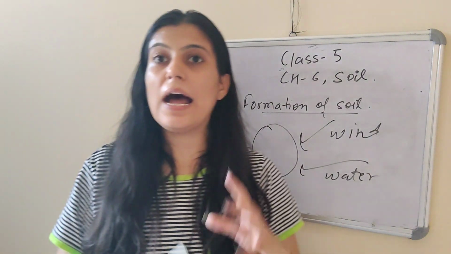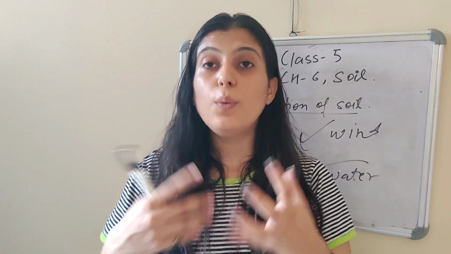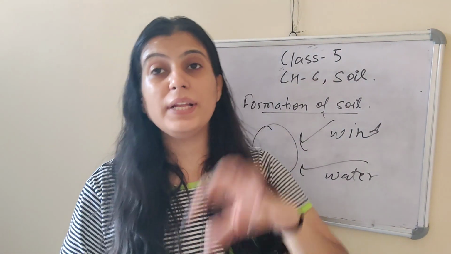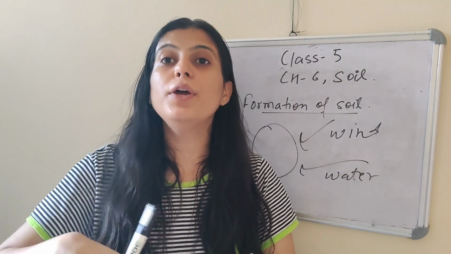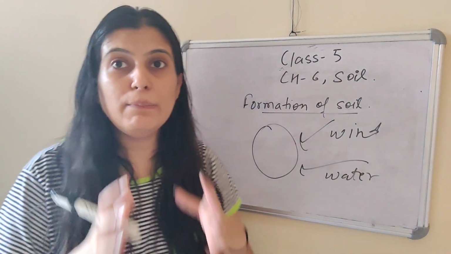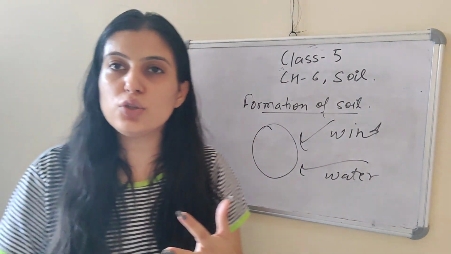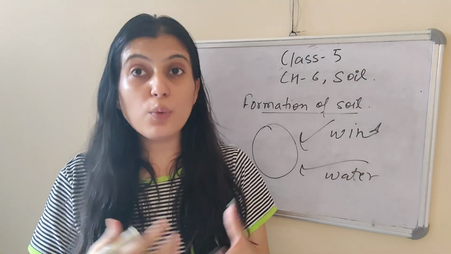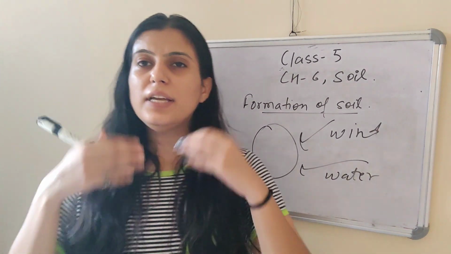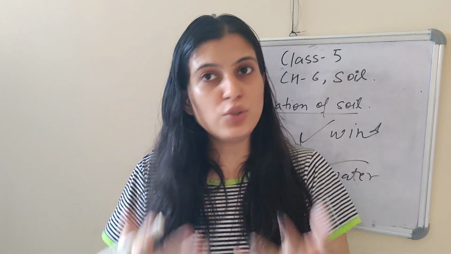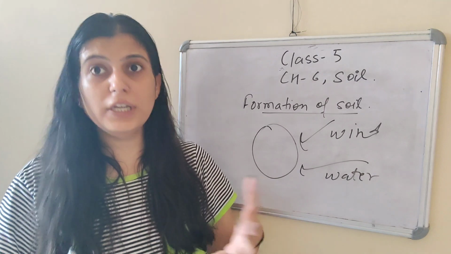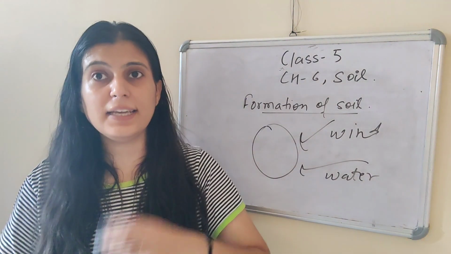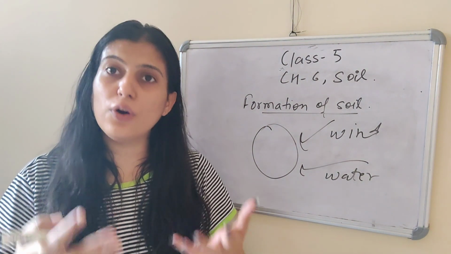Now there is one more thing, humus is also there. Where does that humus come from? The dead plants and animals, when they get decayed, form humus, which is very helpful for the soil. It makes the soil fertile. And humus provides all the nutrients which are required by the plants to grow. See, you all need nutrients to grow, right? Likewise, plants also need nutrients to grow, and they get those nutrients from the dead and decaying animals. That is basically your humus.